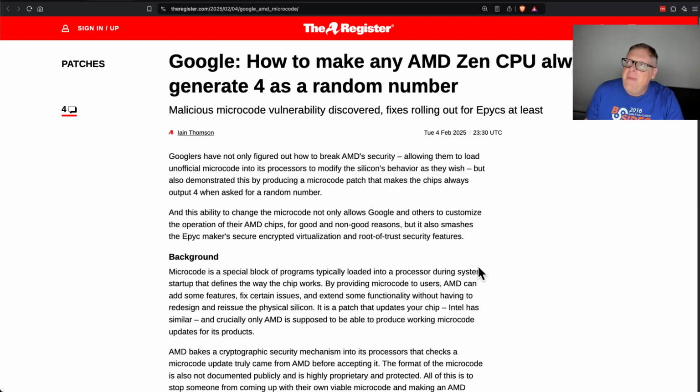And the patch, by the way, involves a microcode update. So I guess once you put up the updated microcode, it will now be pickier about future microcode updates. That's the idea. We'll see how well that works. Very often, when people patch a vulnerability, they don't do a good job, and you just have to patch it again. We'll see if that happens this time.